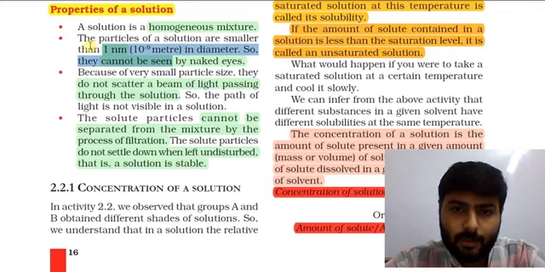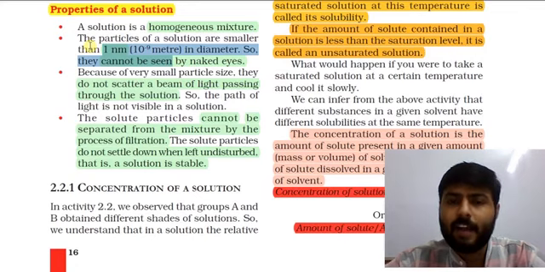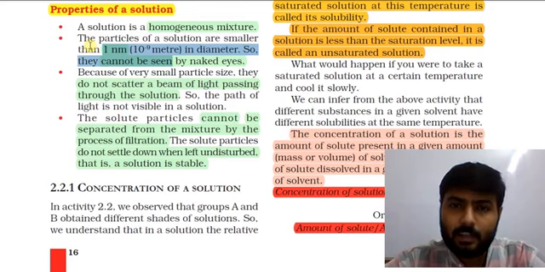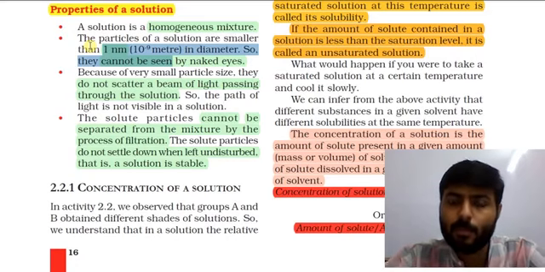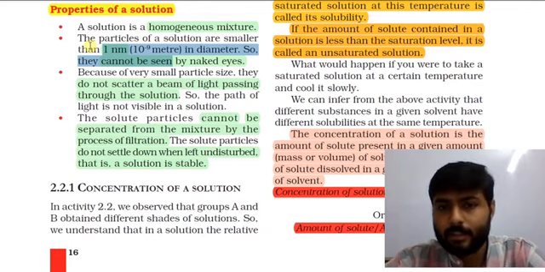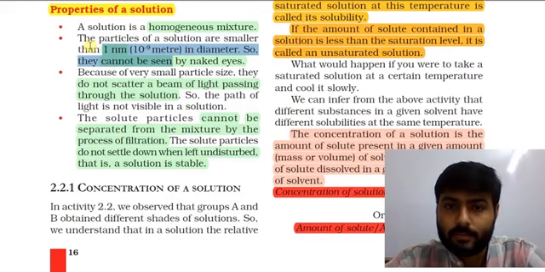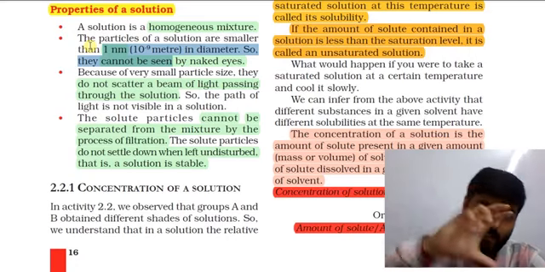For example, if you drive a vehicle on a dark night and there is fog or some kind of gas due to burning of anything, at that time you can observe the path of light of your headlight.